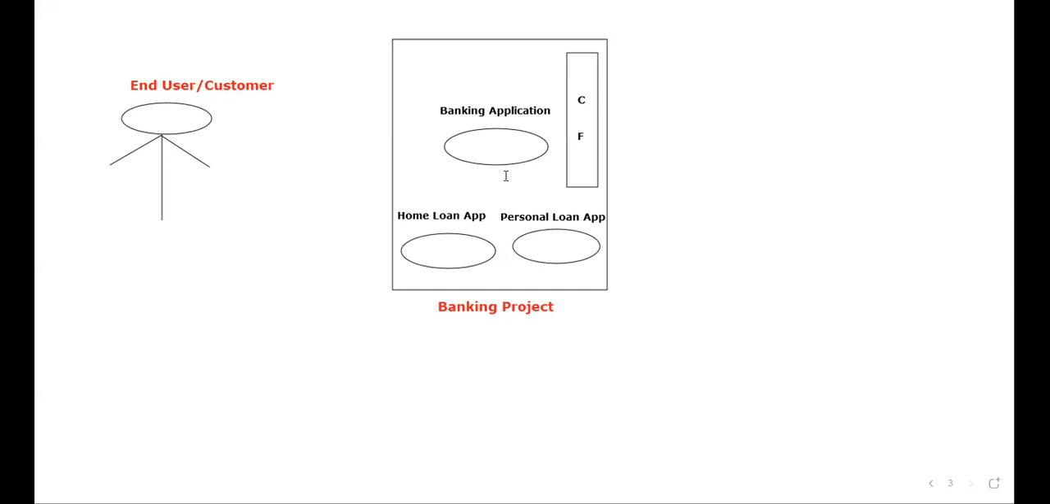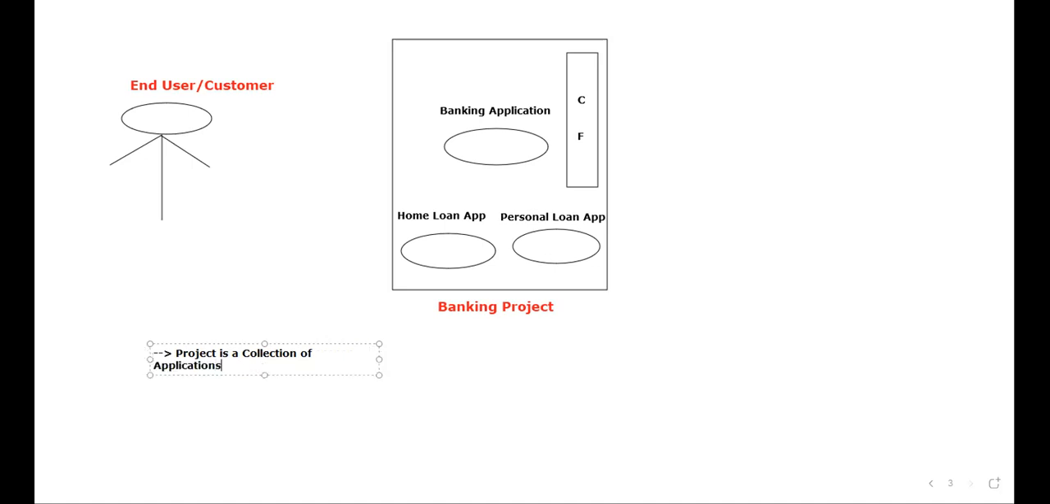Is that clear? CF means what? Configuration files. Now tell me, what is a project? If you just look at the diagram, what is a project? I want you to tell the answer. What is a project? Project is a collection of